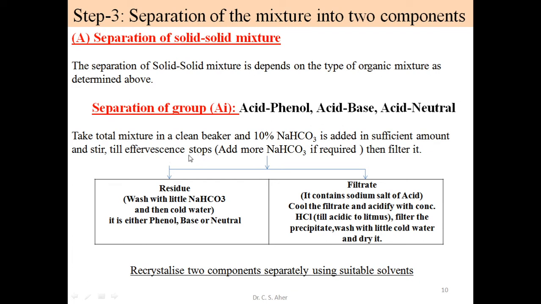Why is effervescence created? Just now we saw in the reaction, if acid reacts with bicarbonate, carbon dioxide is released. If acid is there, the reaction goes on, carbon dioxide is released, and effervescence is observed. As soon as the acid is neutralized by bicarbonate, there is no effervescence. All acid is converted into its sodium salt.